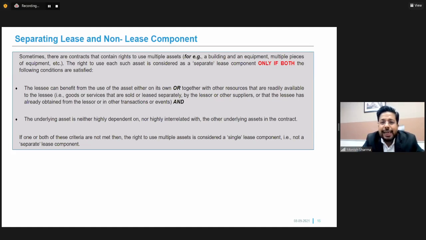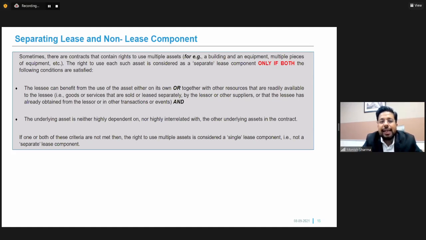The right to use each such asset is considered as a separate lease if and only if the lessee can benefit from the use of the assets on its own or together with other resources that are readily available to the lessee.